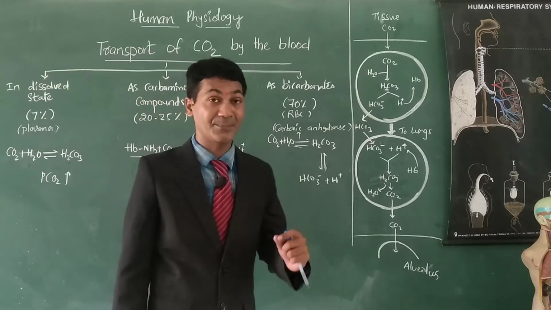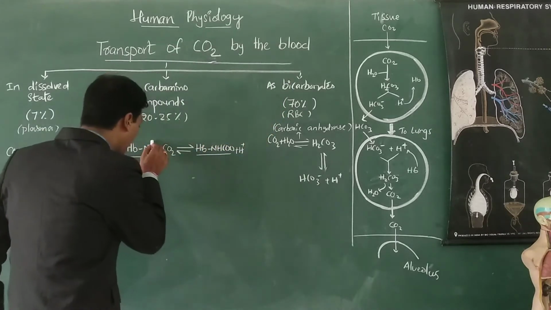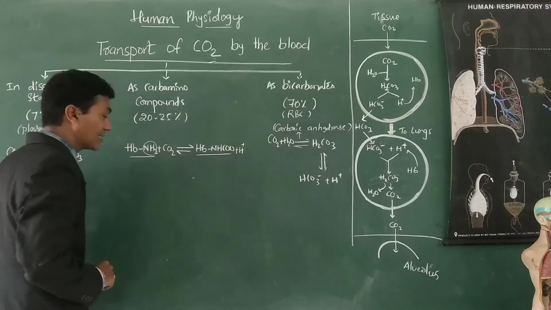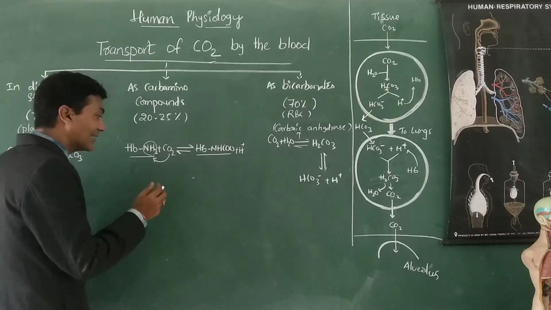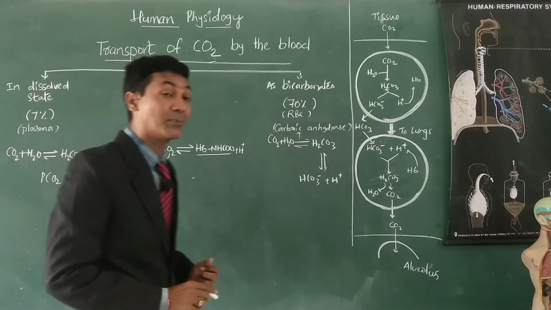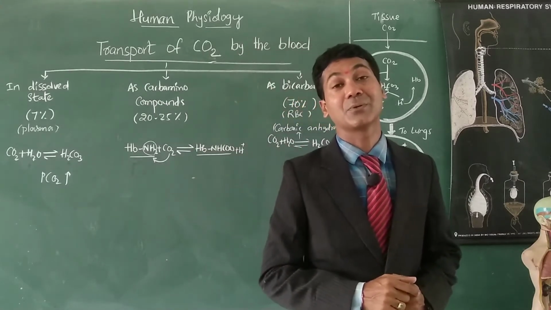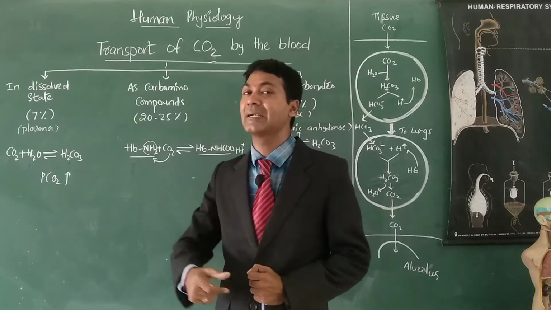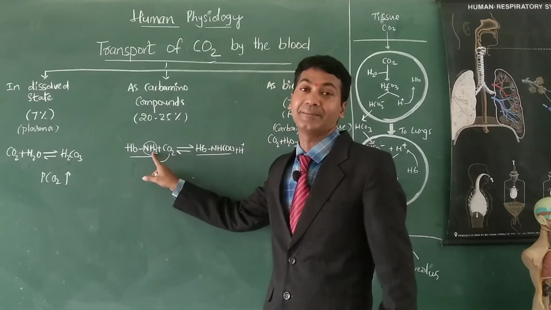RBC contains a respiratory pigment, a protein known as hemoglobin. So carbon dioxide can bind with the free amine group of hemoglobin, and not only hemoglobin but also the remaining blood proteins, plasma proteins also. Carbon dioxide can react with the amine group of any protein.